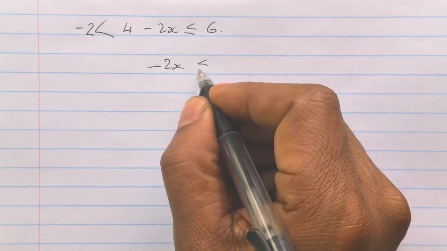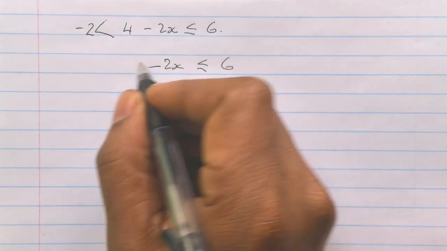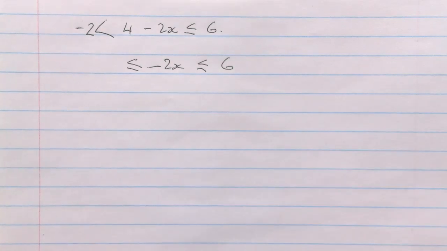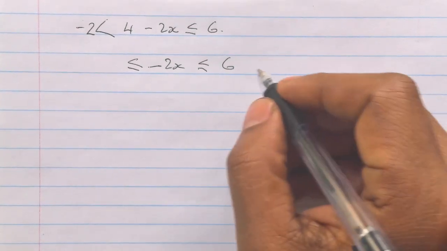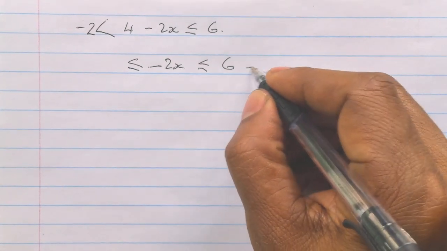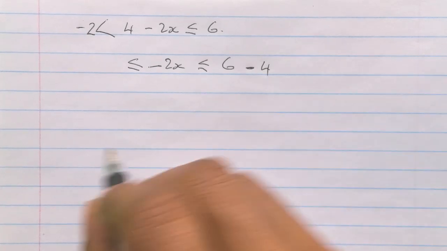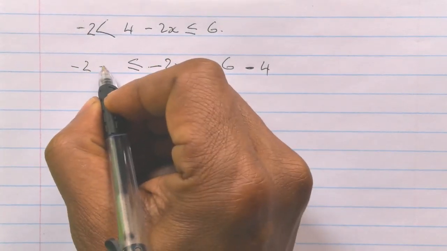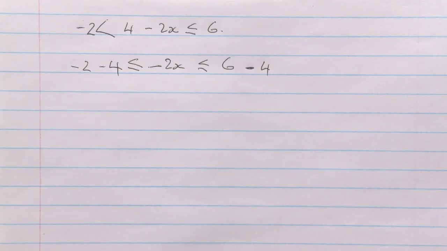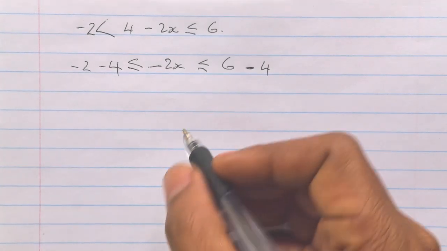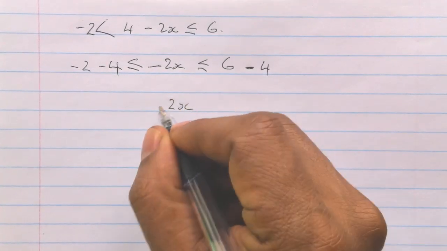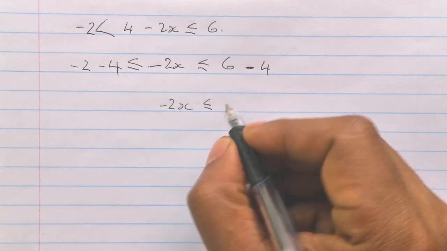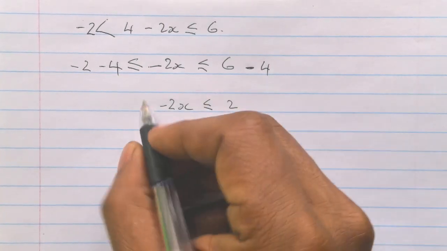You leave your x in the middle. Then what have you done? You have removed the 4 by doing what? By adding a negative 4. Then if you add a negative 4 to both sides, you'll be left with this new inequality.